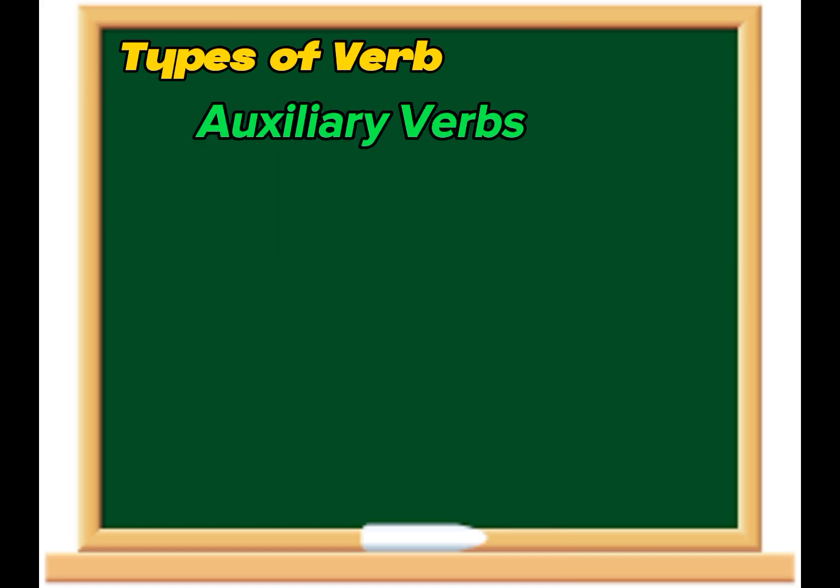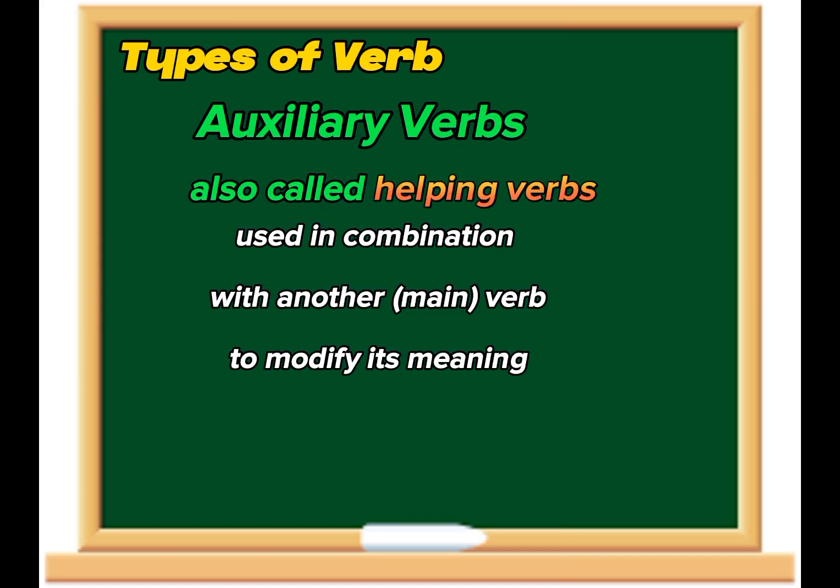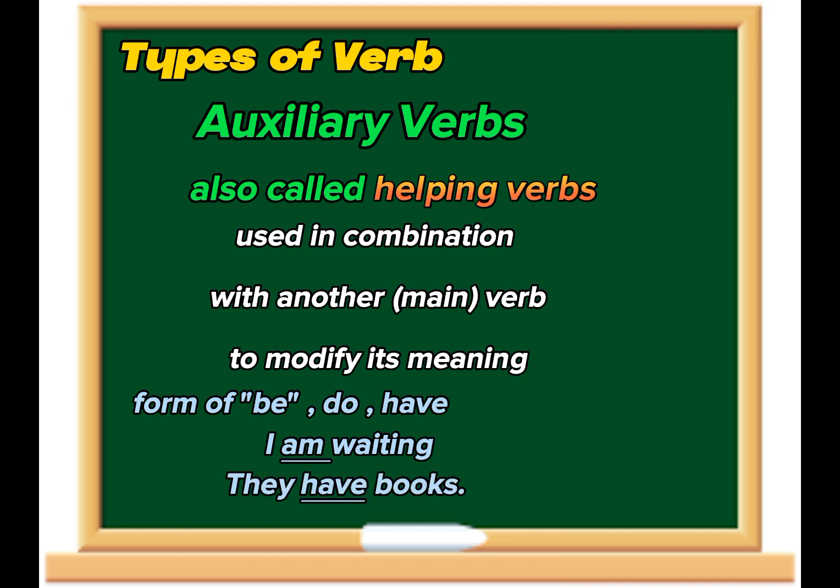The next one, auxiliary verbs. Auxiliary verbs are also called helping verbs. They are actually used in combination with another main verb to modify its meaning. For example, forms of be, do, or have. Let's see the sentences. I am wearing, they have books.